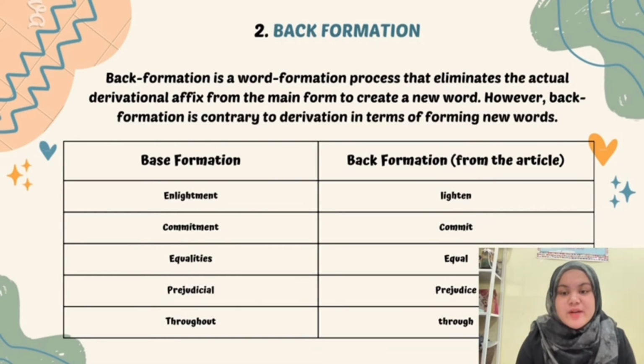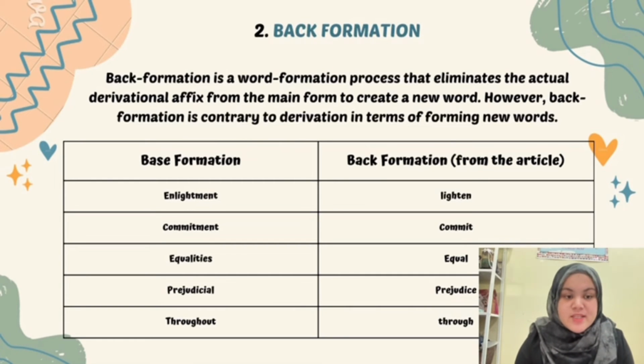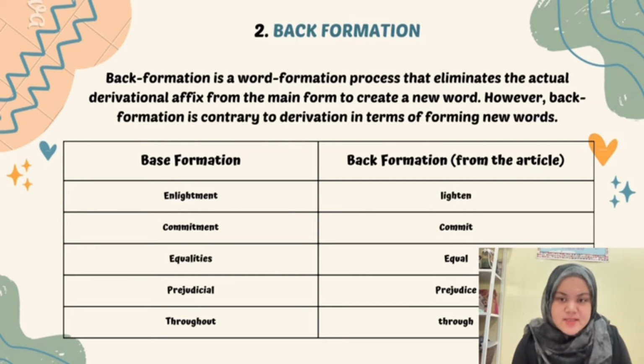The second word formation process is back formation. Back formation is a word formation process that eliminates the actual derivational affix from the main form to create a new word. However, back formation is contrary to derivation in terms of forming new words. For example, from the article, we found the back formation is lighten and the base form is enlightenment. Commit, and the base form is commitment. Equal, the base form is equalities. Prejudice, the base form is prejudicial. The last one is through, and the base form is throughout.